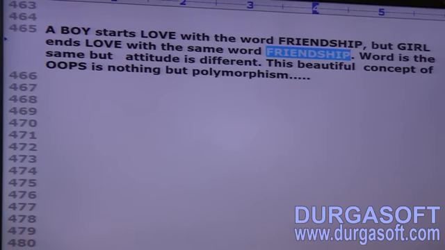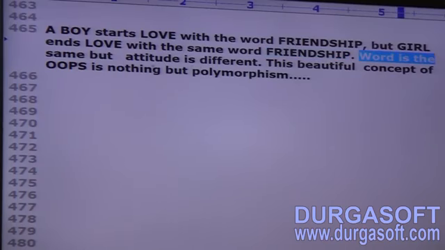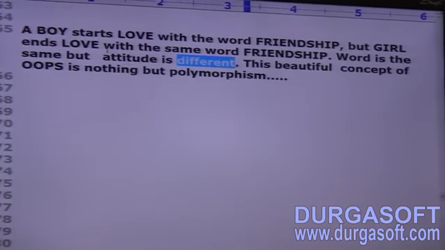So the word is the same, but the attitude is different. One person uses the word friendship to start, and another person uses the same word to end love. This beautiful concept of OOPS is polymorphism. You can replace boy with girl or girl with boy. Whether it's correct or not I don't know, but this is a very popular definition circulated on the internet.